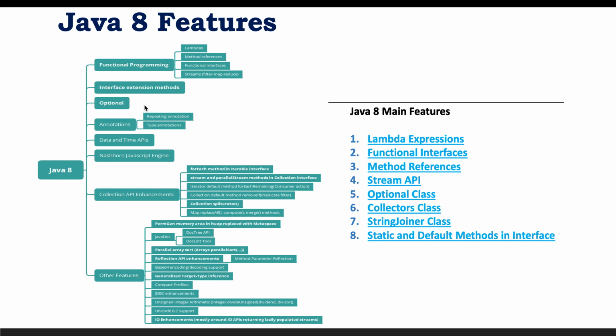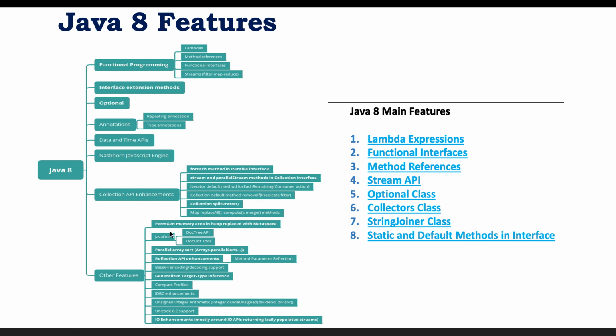The next enhancement is the interface extension methods, which is what we have seen. Then there is an enhancement in terms of the Date and Time API also. It provides separate built-in methods to calculate days, time and so on. Then Java also provided enhancements on the annotation side, like repeating annotations and type annotations. In terms of the collection API enhancement, we have already seen the Stream API. It also provides the parallel stream. Using the parallel stream, we will be able to perform operations in parallel, like how we do with the thread concept in a multi-threading environment, right?